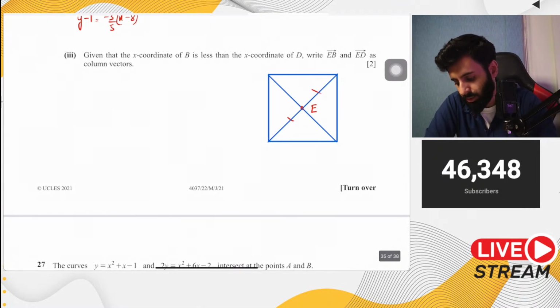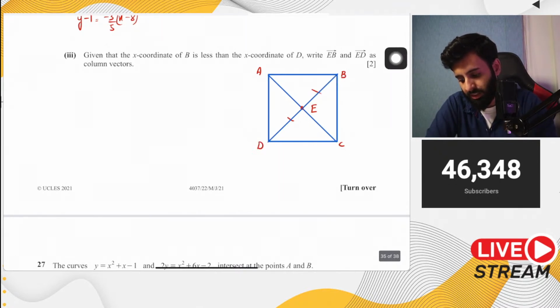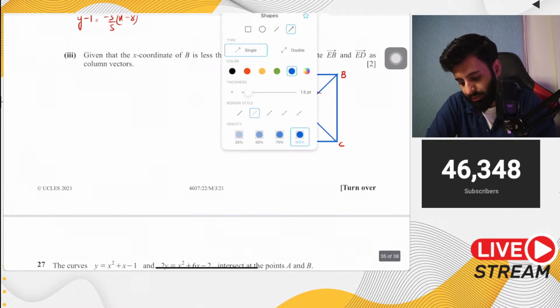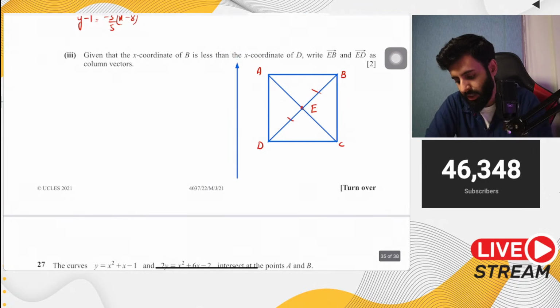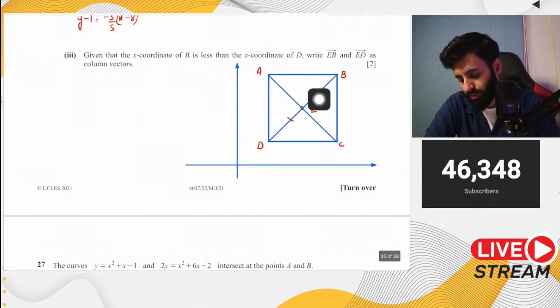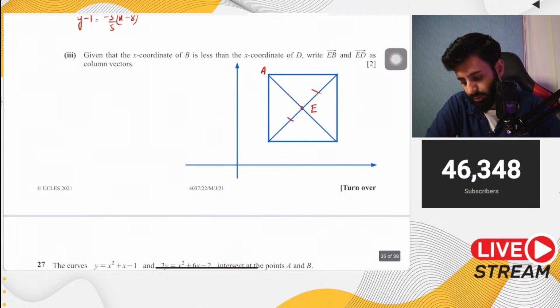this same shape could also be drawn another way, as A B C D, in which case the x coordinate of B would have been more than the x coordinate of D. Why? Because you can see that in this case B is towards the right of D. So the x coordinate of B would have been greater than the x coordinate of D. That is why the question is telling us that, so that you draw it appropriately, the way that I drew it earlier.